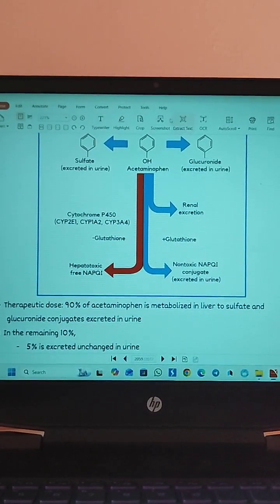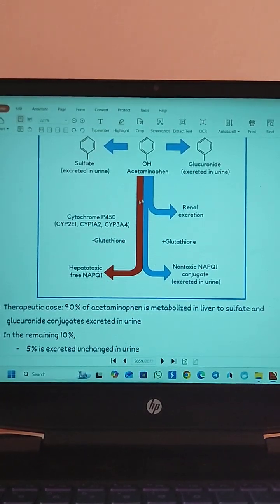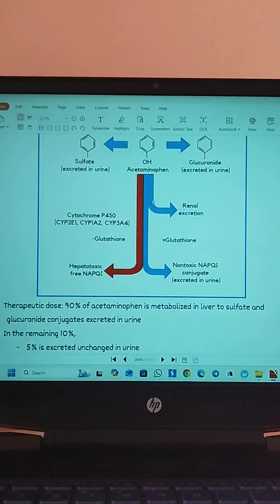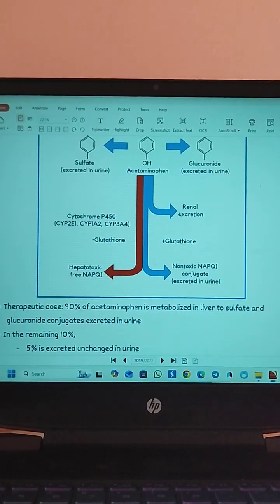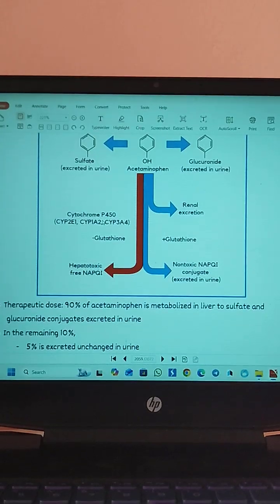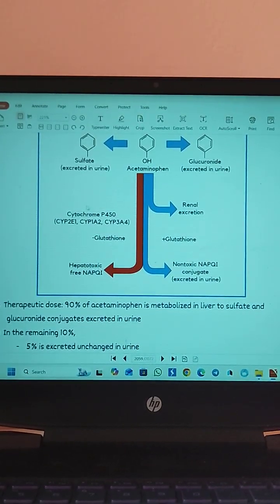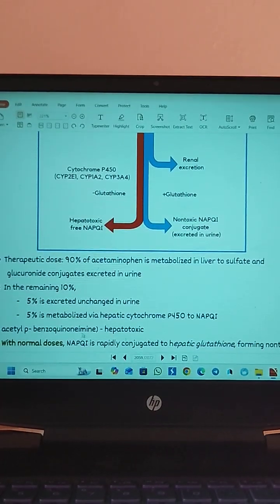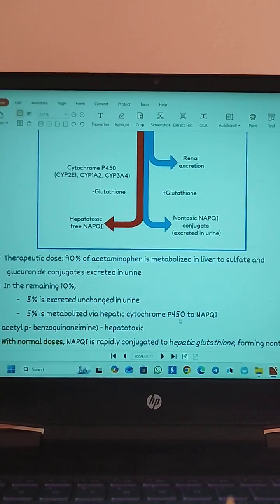So that is the 90% of the therapeutic dose pathway. Of the remaining 10%, 5% will be excreted through the urine in unchanged form, and the remaining 5% is metabolized by the hepatic cytochrome P450 enzyme, and it will be converted to NAPQI.